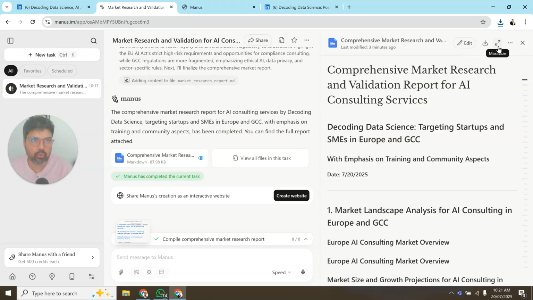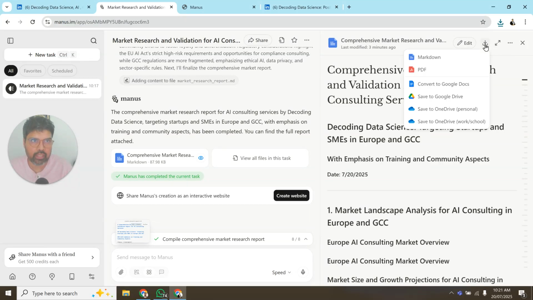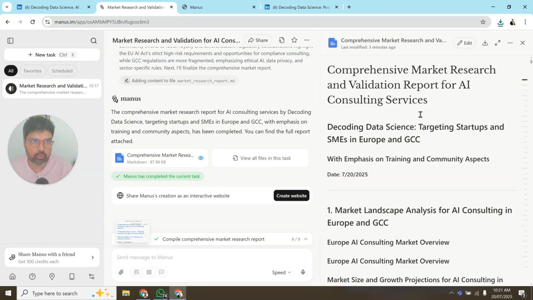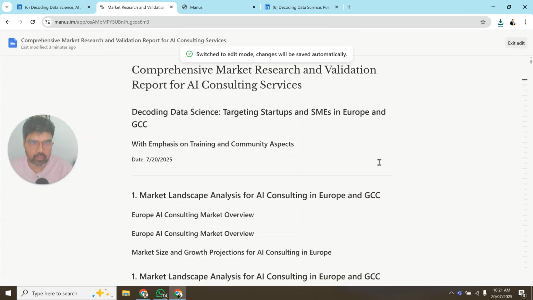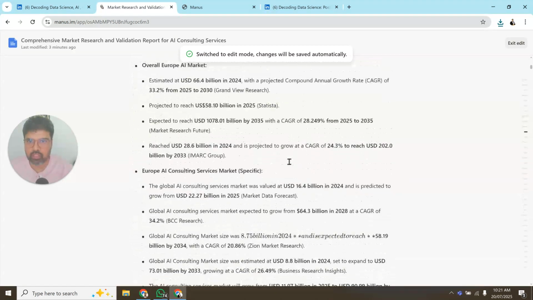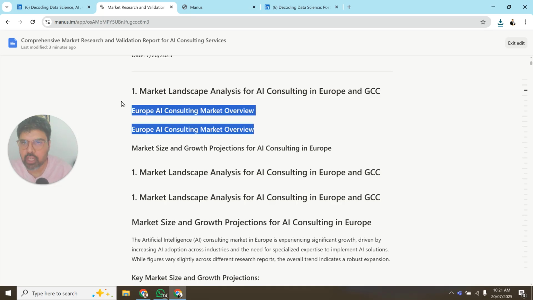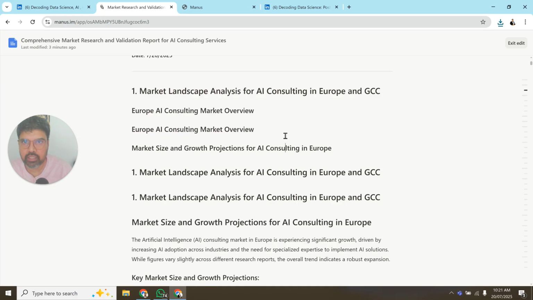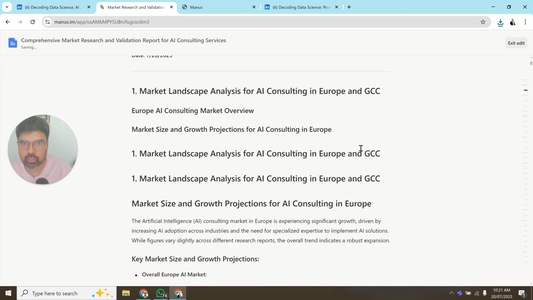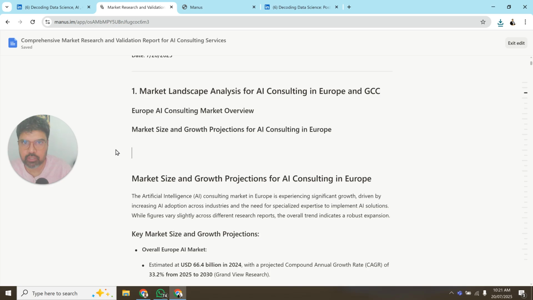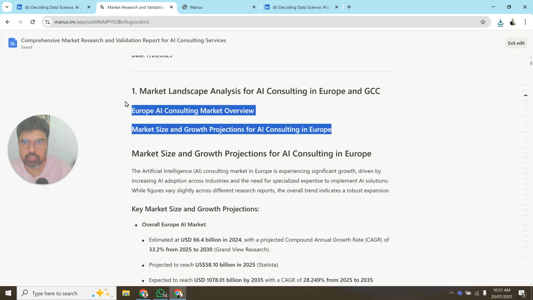What I recommend you to do is go and edit a few things here. I can see there is a little bit of doubling here, because I wanted to do UAE, and then this is just a repeat. So sometimes it just repeats, so I will just remove all these things.